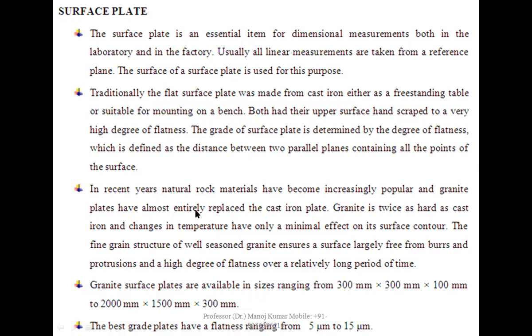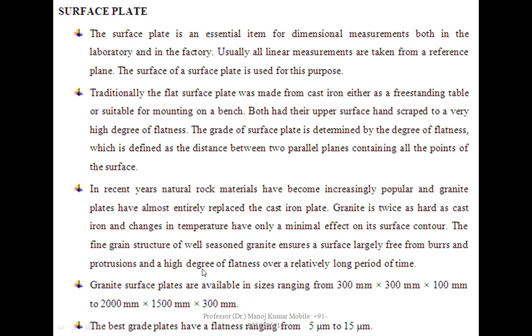In recent years, natural rock materials have become increasingly popular, and granite plates have almost entirely replaced cast iron plates. Granite is twice as hard as cast iron, and changes in temperature have only a minimal effect on the surface contour.